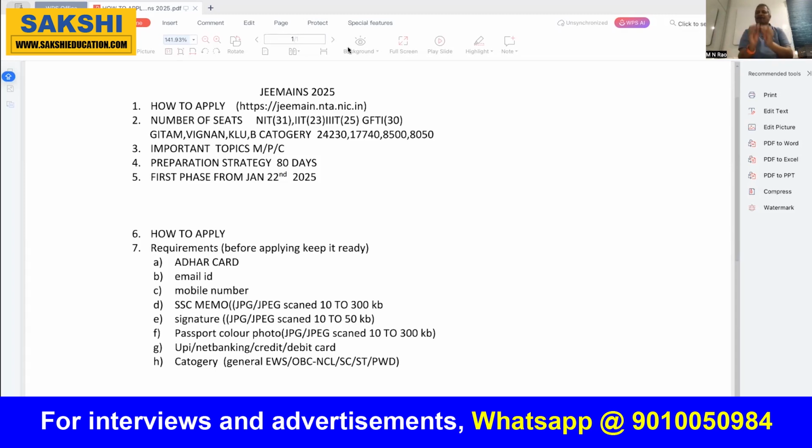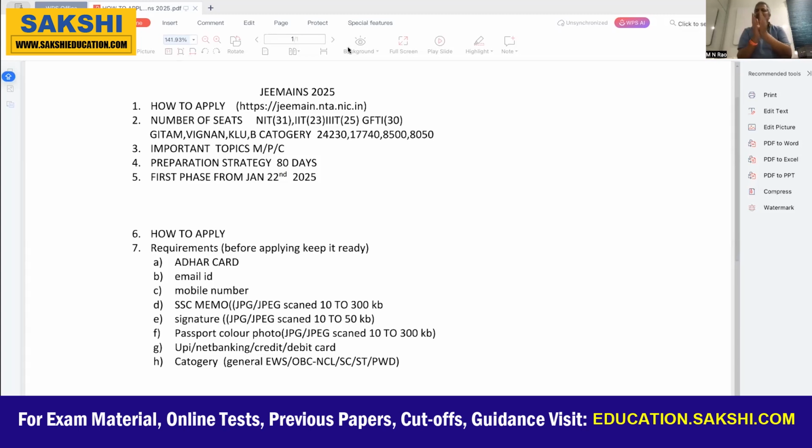Now, if you take the IITs, IIITs, NITs and centrally funded institutes, there are a total of around 58,000 seats. If we count these seats, B category seats, and also the other college intake, it will be around 80,000 seats by means of the JEE Mains. You have to be careful about that.